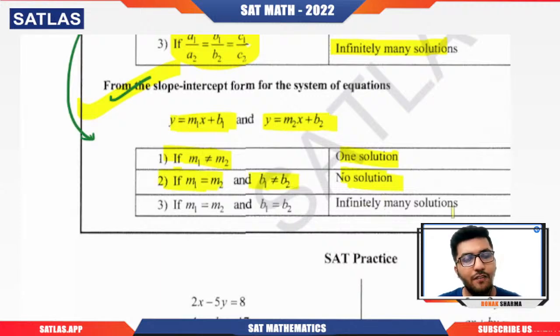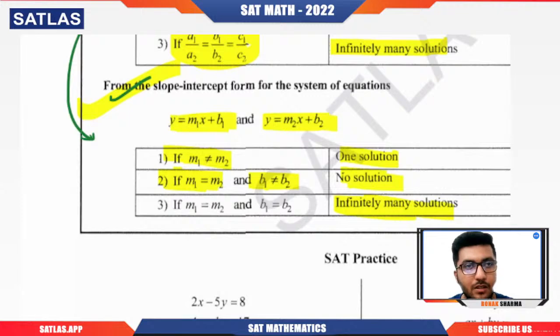And infinitely many solutions means what? That the lines should be coincident with each other. Coincident means that the lines have infinite points which are common to both the lines. Basically, slope is also equal and y-intercept is also equal. I hope you are getting the idea.